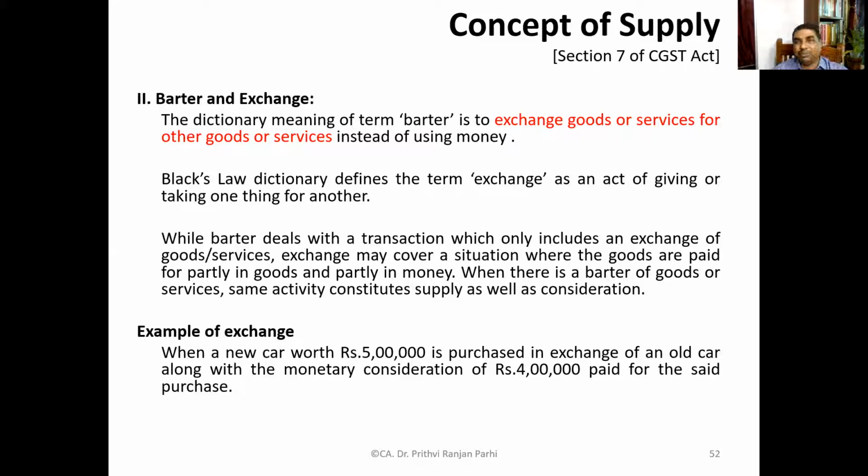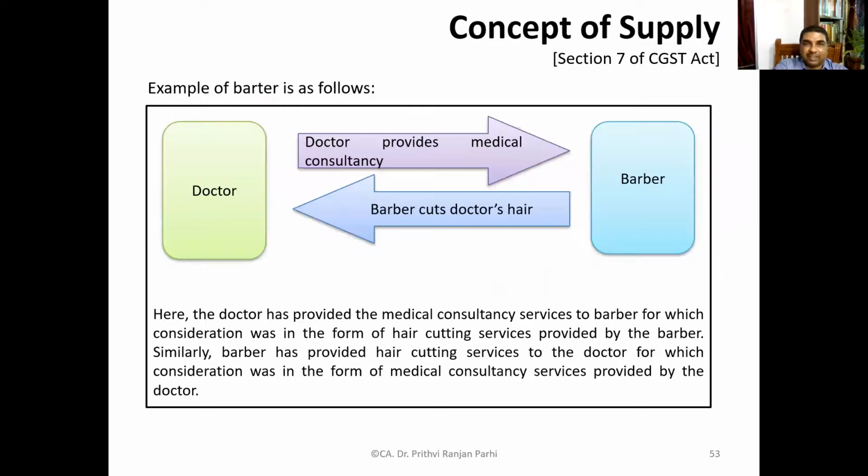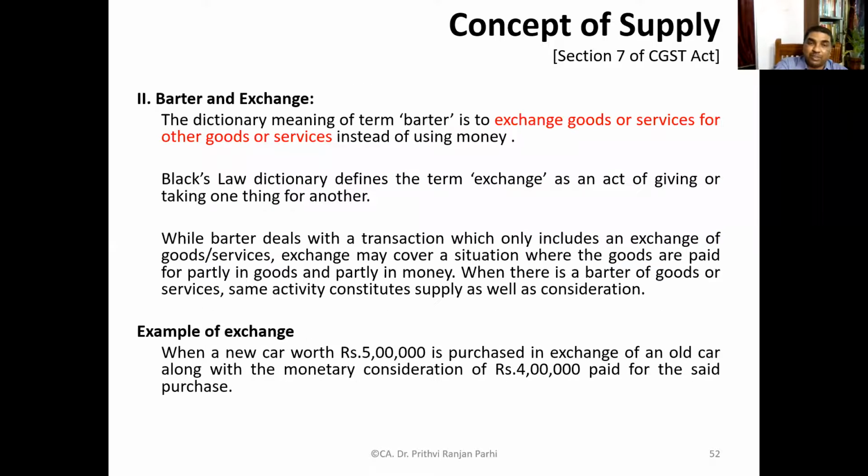Okay, for example, most of us are familiar with this kind of example. You are exchanging your old car and getting a new car, and consideration is adjusted. That is an example of exchange. Barter, normally money is not involved. I am giving you my mobile and you are giving me your laptop. That is barter. Okay, understood. This is barter and exchange. And this can be in both goods and services. Goods, I told you an example of exchange of a car. One car is exchanged for another car.